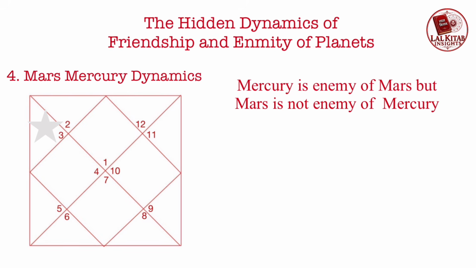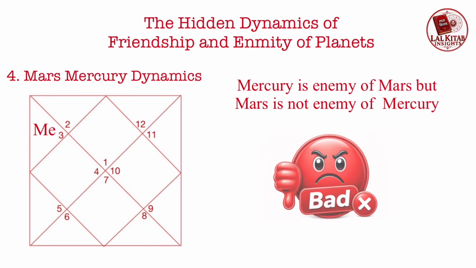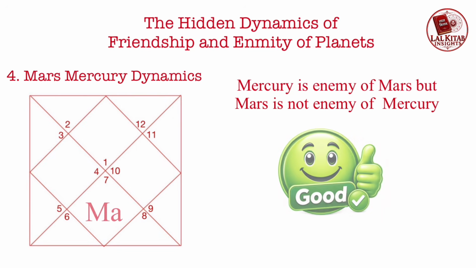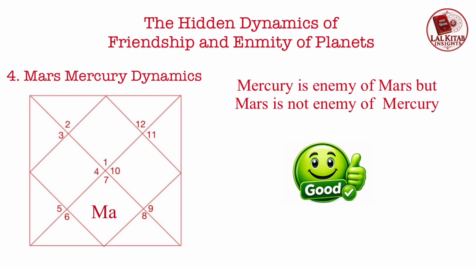3rd house and 8th house are Pakka houses of Mars. When Mercury is placed in 3rd house, this is bad placement. Similarly, when Mercury is placed in 8th house, this is also bad placement. Mars placement in 7th house is good. Mercury placement in 7th house is good.